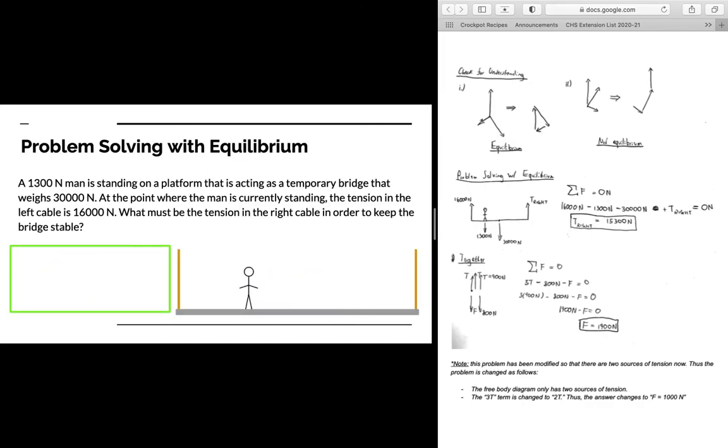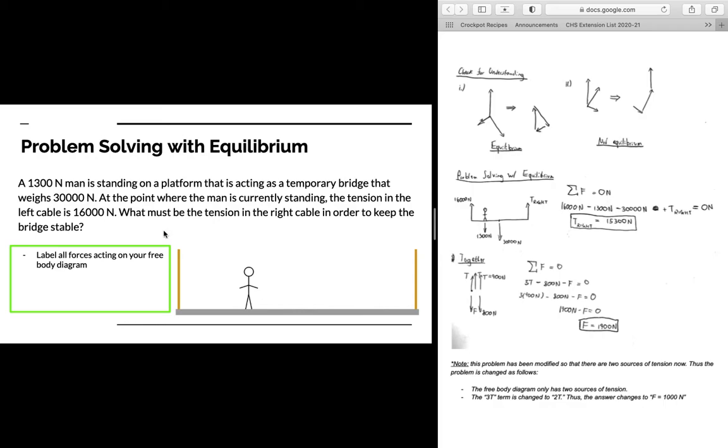So let's take a look at problem solving with equilibrium, okay? A 1,300 Newton man is standing on a platform that's acting as a temporary bridge that weighs 30,000 newtons. At the point where the man is currently standing, the tension in the left cable is 16,000 newtons. What must be the tension in the right cable in order to keep the bridge stable?